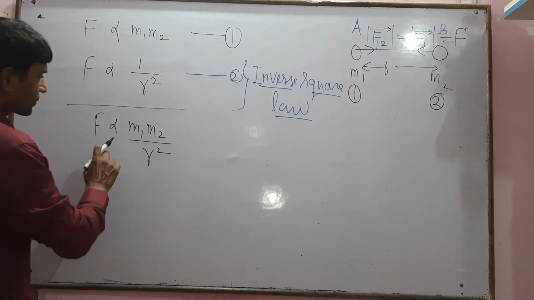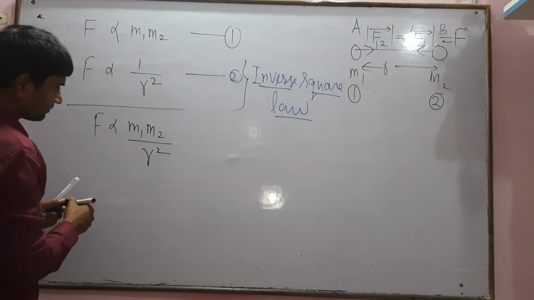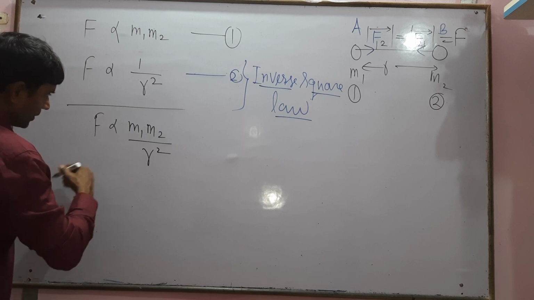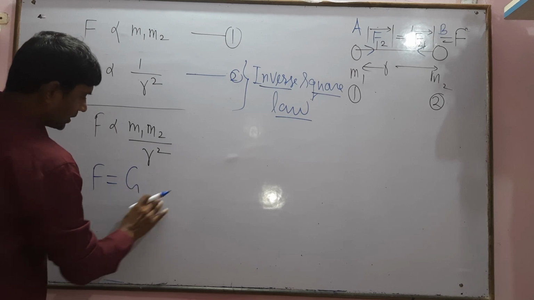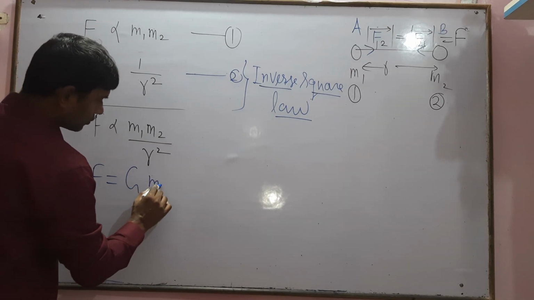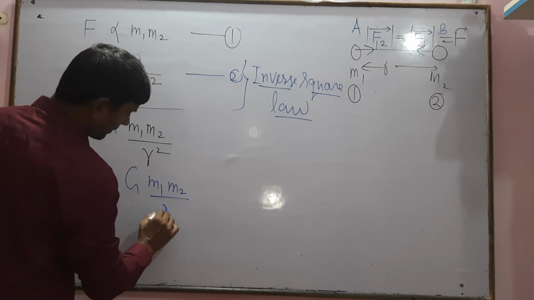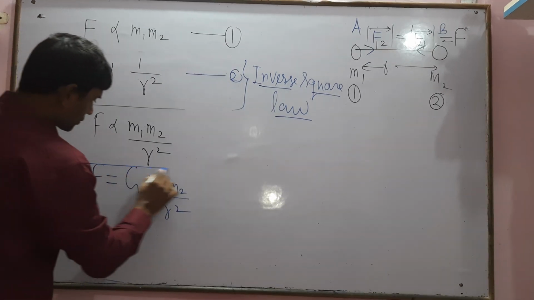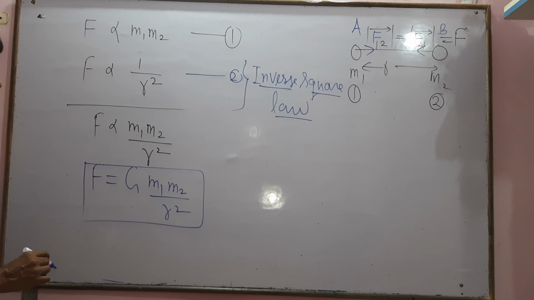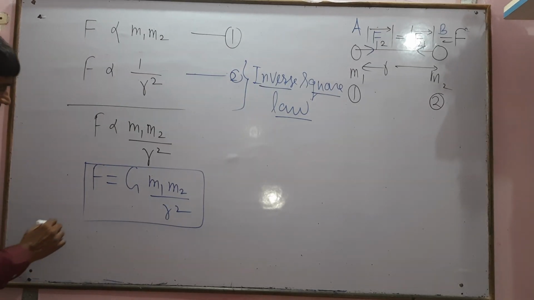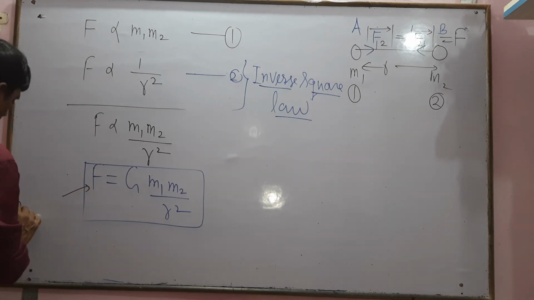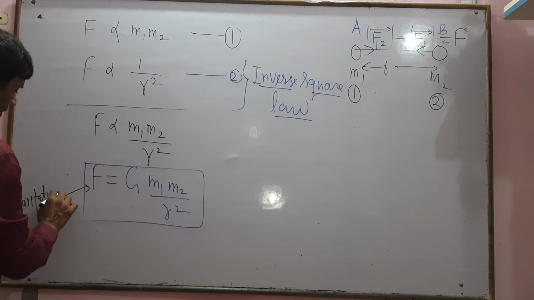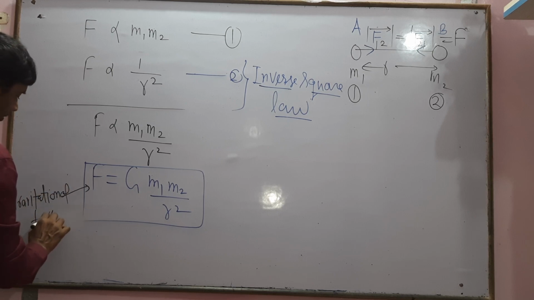So force is directly proportional to m1 m2 divided by r square. If we remove the proportionality, then the constant G comes out. So F equals G into m1 into m2 divided by r square. This force is known as the gravitational force.